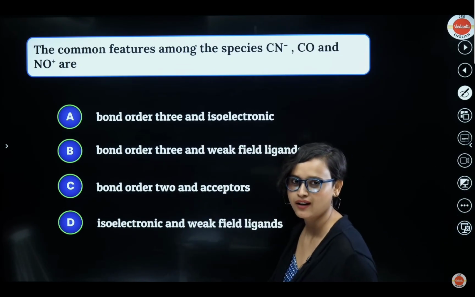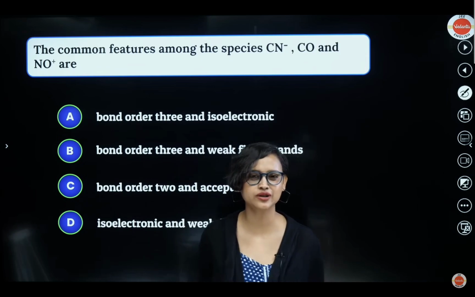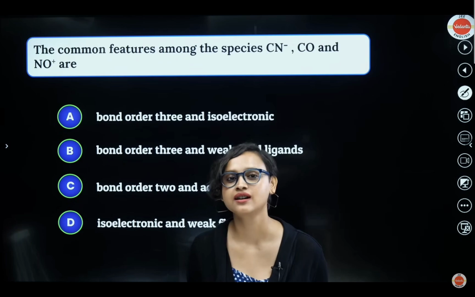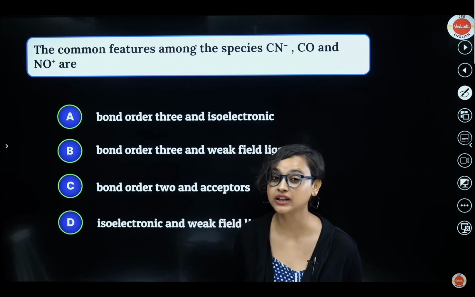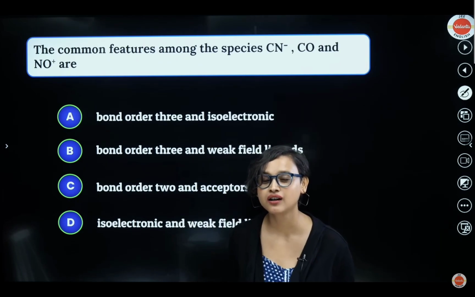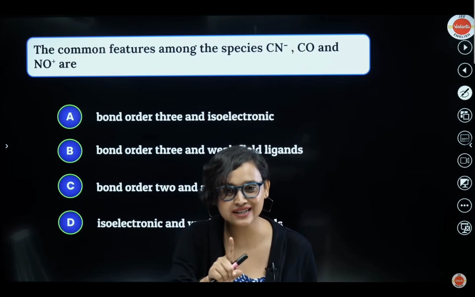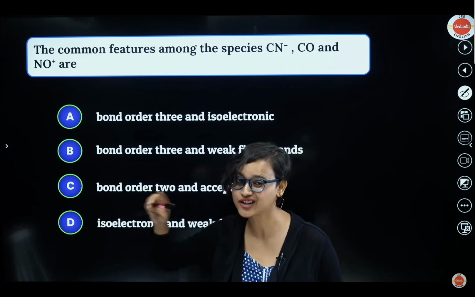Carbon has how many electrons in it? What is the atomic number of carbon? You know it. 6. What is nitrogen? Nitrogen is 7. So 6 plus 7. How many electrons are there? Figure it out. Come on, quick. 6 plus 6 is 12. This is 13. But it says that it is minus. That means there are 14. Yes. So bond order is going to be 3. We just calculated for 14 electrons. It is 3, right? Yes.